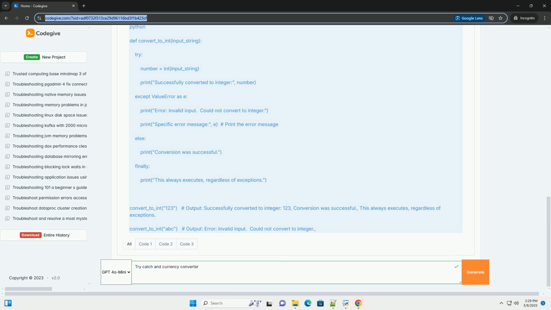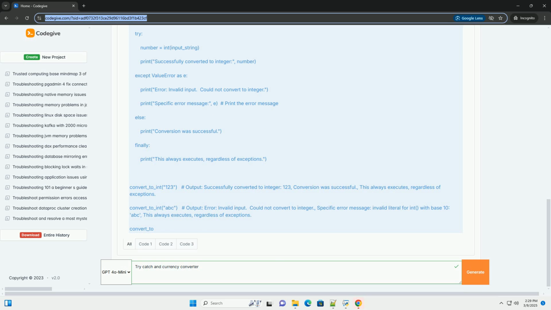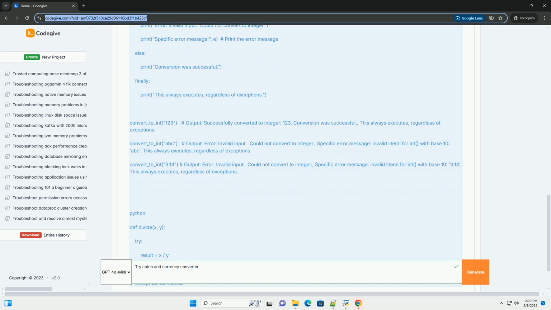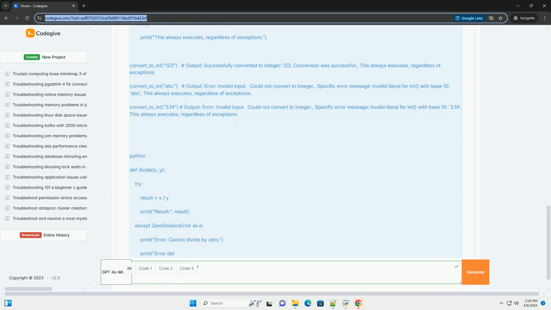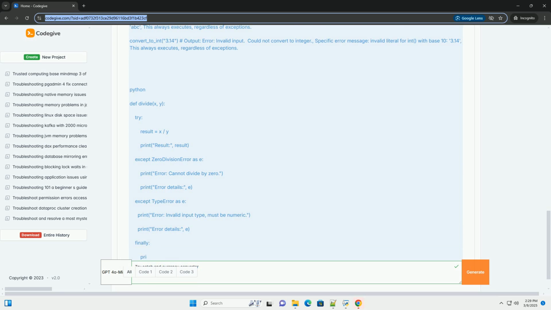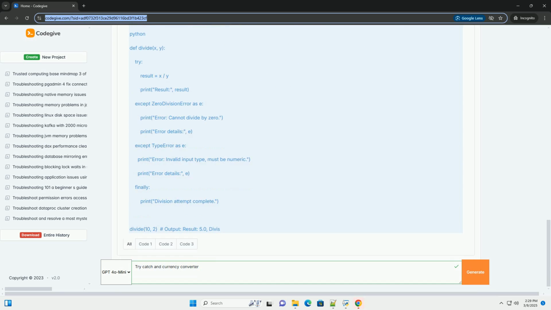2. Building a simple currency converter. We will apply our understanding of error handling while creating a basic currency converter program. This will demonstrate how to fetch exchange rates, validate user input, and perform the conversion. Let's dive in. Part 1. Error handling with try-except blocks.